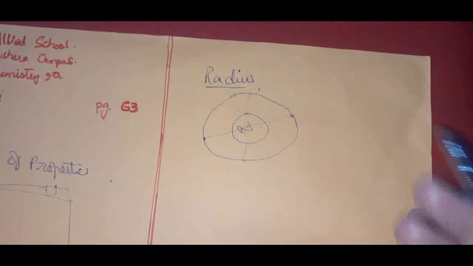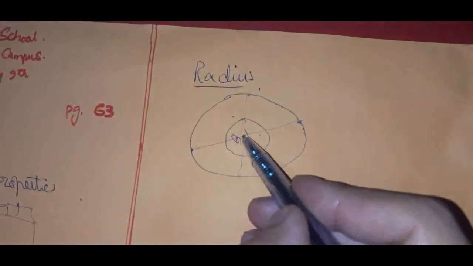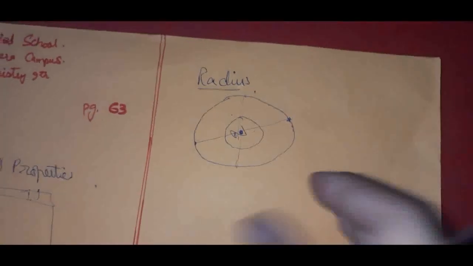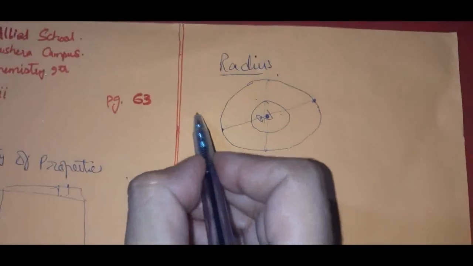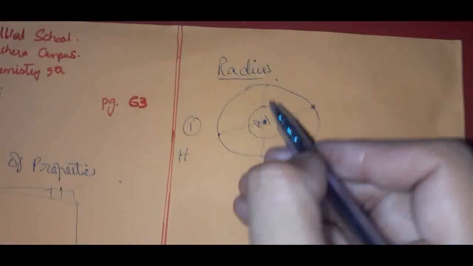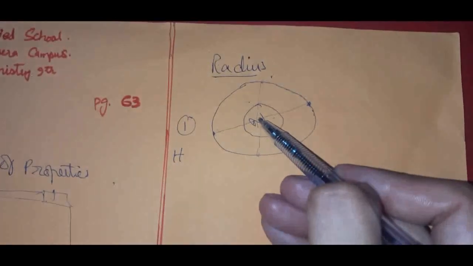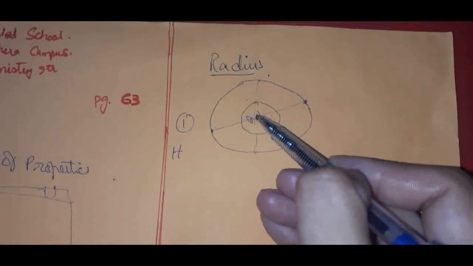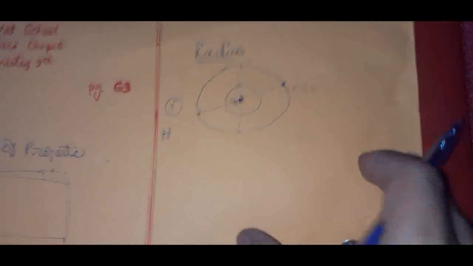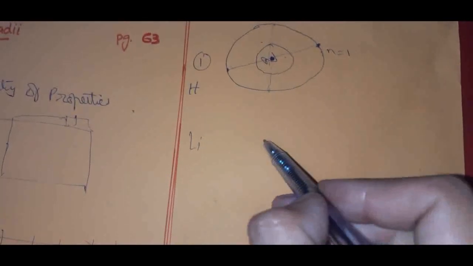That's the diameter. But the atomic radius is what? That is from the center to the shell. So if it is only one element, for example, we are talking about hydrogen, hydrogen has only one shell. This means that the atomic radius for hydrogen will be the distance from the center of the nucleus to the outermost shell, which is which one? Shell number 1.